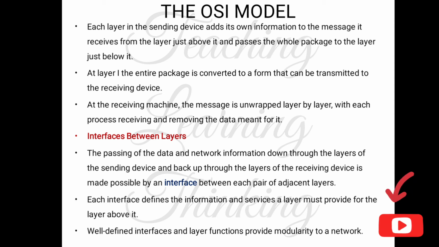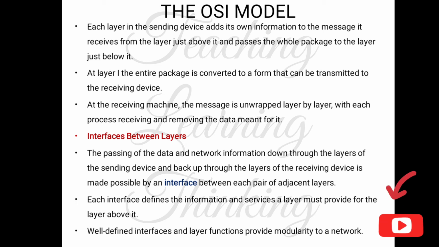Now, interfaces between layers. The passing of data and network information down through the layers of the sending device and back up through the layers of the receiving device is made possible by an interface between each pair of adjacent layers. So there is an interface between each pair of layers. Each interface defines the information and services a layer must provide for the layer above it.